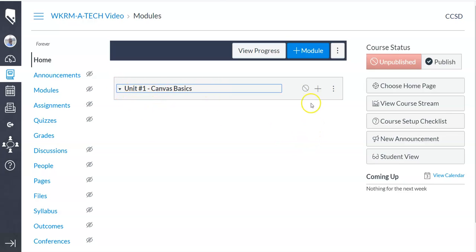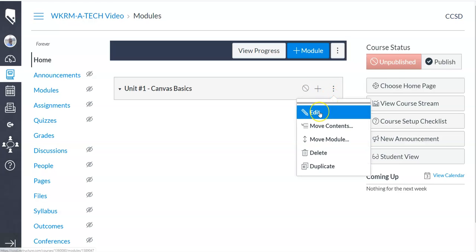We haven't created anything. This button is how you would publish it. So if it looks like this, then no students can see anything inside of it or do anything with it. If you click on Publish, the item itself, the module, becomes public and the items underneath it. You can unpublish it. Here, the three dots give you some options about editing the name of it, moving content around, up or down the list, deleting the module, or duplicating it.